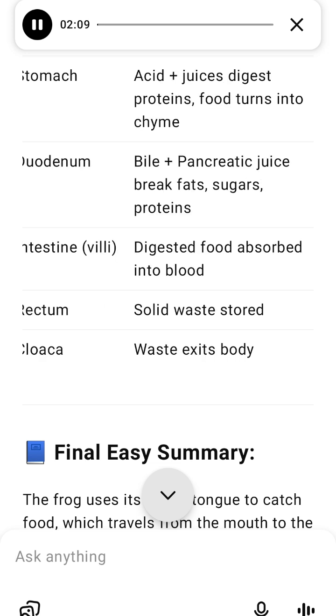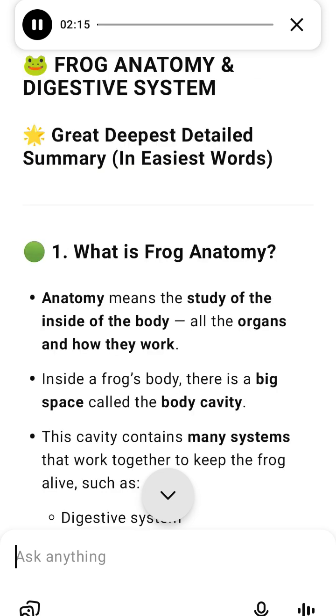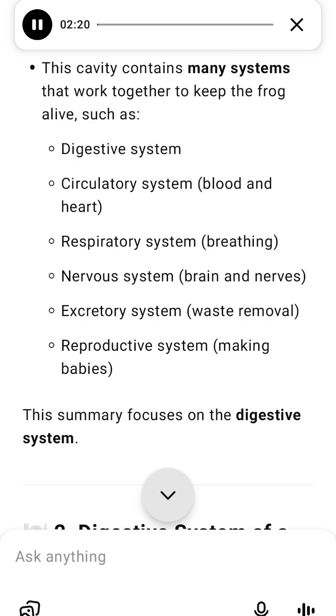G. Large intestine, rectum. Any food that is not digested, like rough parts and waste, collects here, and some water is absorbed. The rest is stored as solid waste. H. Cloaca, an opening at the end of the digestive, excretory and reproductive systems. Waste, poop, urine and sex cells exit the body from here through the cloacal aperture.